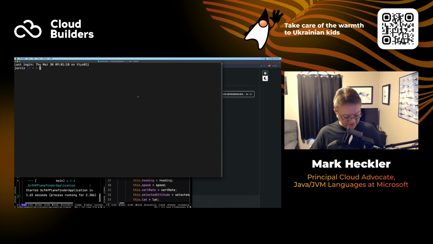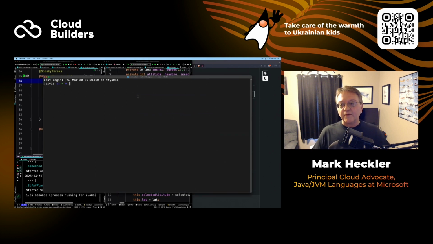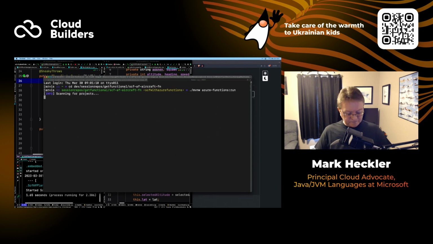There we go, and we'll center that. And what I want to do at this point is go to dev session repos, functional, and this will be our aircraft function. And what I want to do now is just run this using Azure Functions. Azure Functions run, and I'll get that up and running.